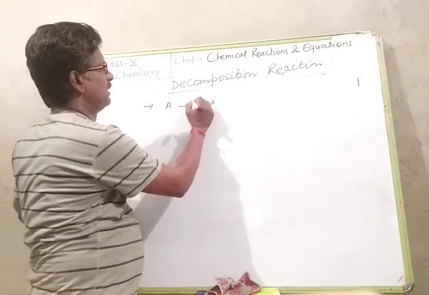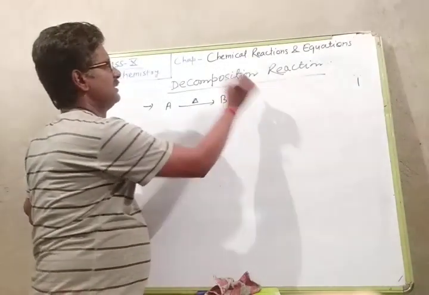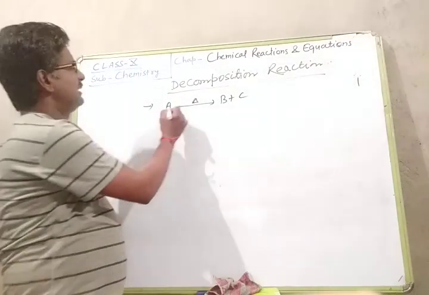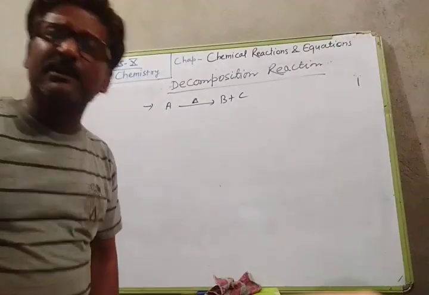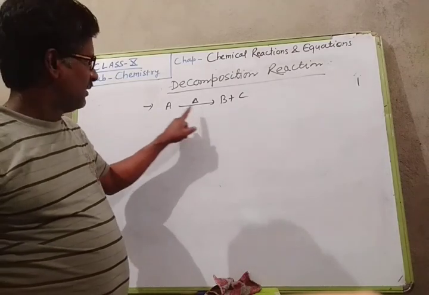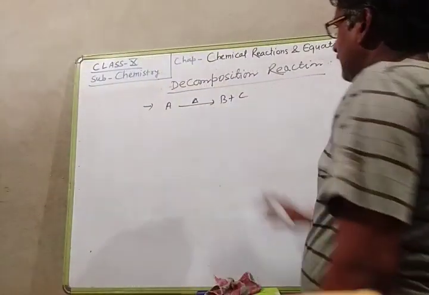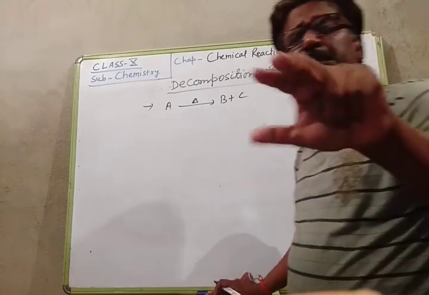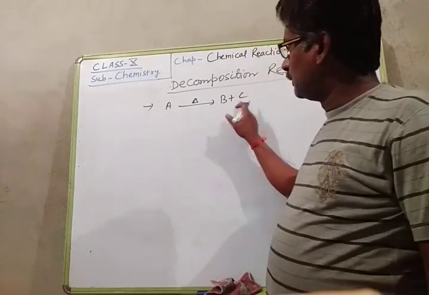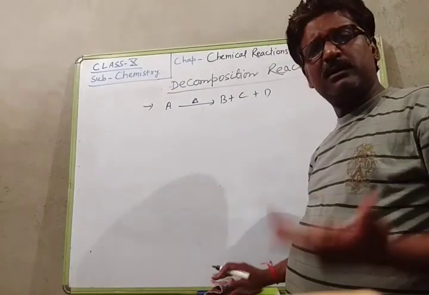For example, A is heated, then that will be B plus C. And this is decomposition. Why? In this chemical reaction, a single substance is split up into two or more substances, suppose B plus C plus D, then that will be a decomposition reaction.